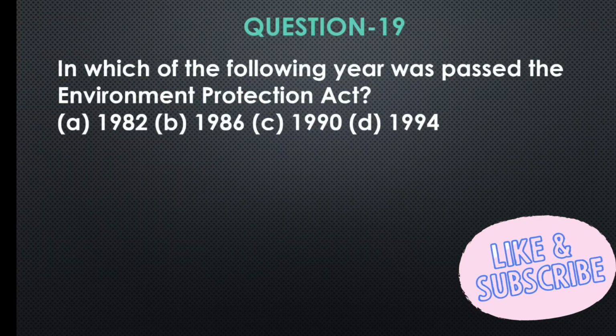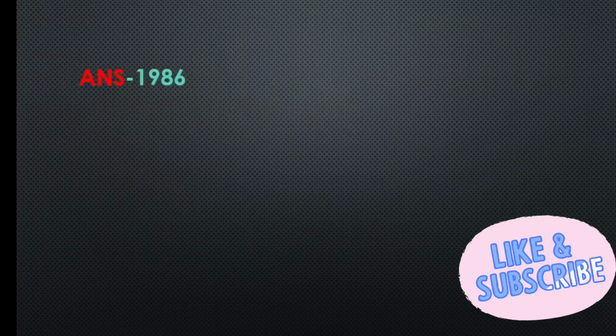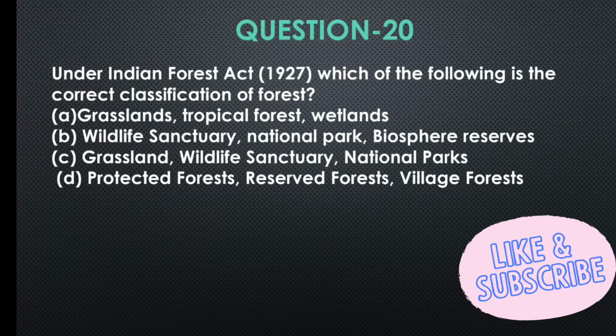Question number 19. In which of the following year was passed the Environmental Protection Act? A, 1982, B, 1986, C, 1990, D, 1994. So the correct answer will be very easy. Option B, 1986.